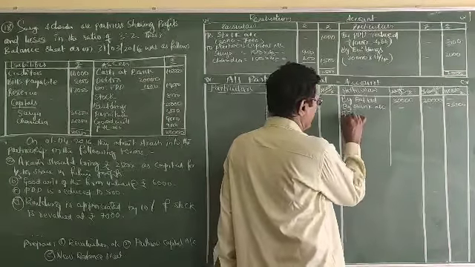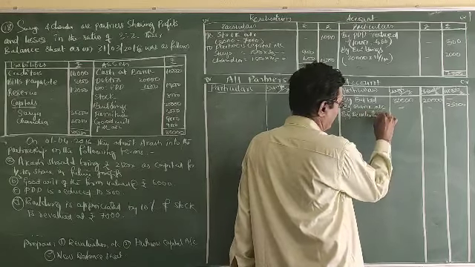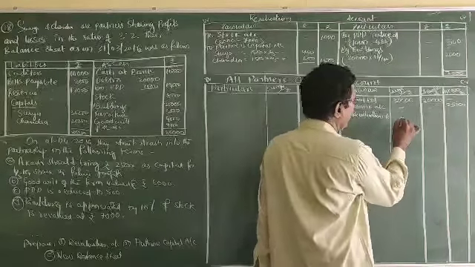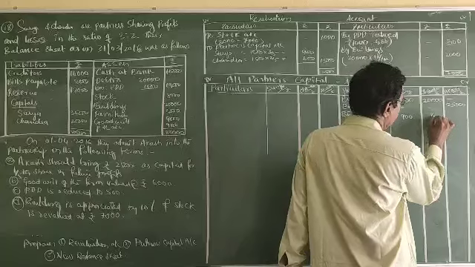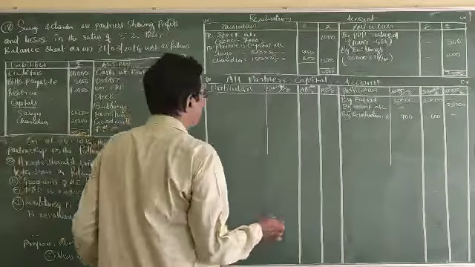Next, by revaluation account, profit, that is 900 and 600 respectively. Next, by reserve,